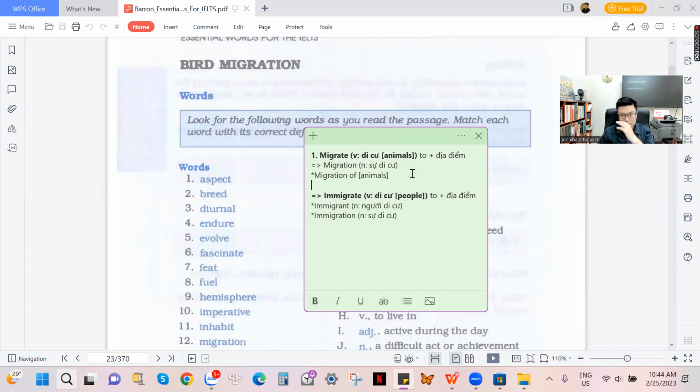Như vậy khi nói về cái cách mà di cư của loài động vật, không phải là con người, thì mình sẽ dùng cái động từ migrate cho động vật. Mà nói về con người thì người ta không có dùng động từ migrate mà người ta sẽ dùng từ immigrate. Các bạn nhìn nhé, chữ này với chữ này nó giống nhau, nhưng mà chữ khác ở đây nó có chữ im thôi, đây là immigrate. Ok, như vậy đây dùng cho di cư, dùng cho vật thì người ta đọc là migrate. Immigrate là dùng cho di cư đối với con người.